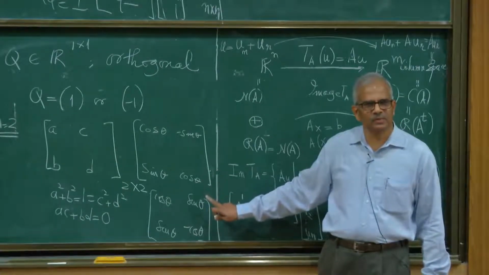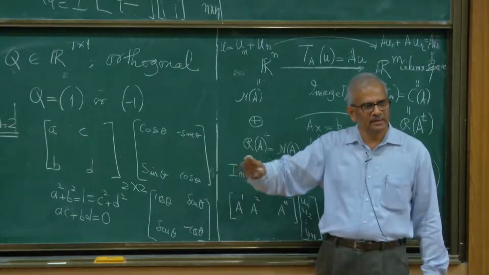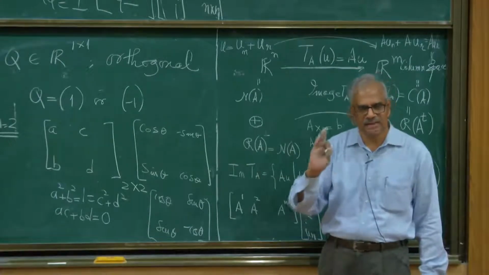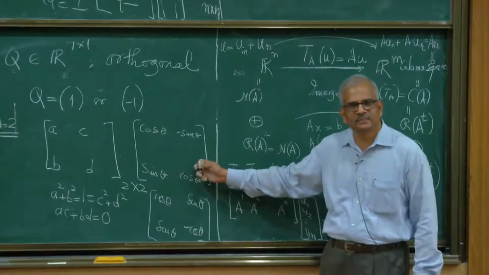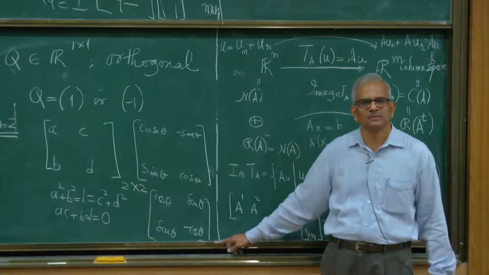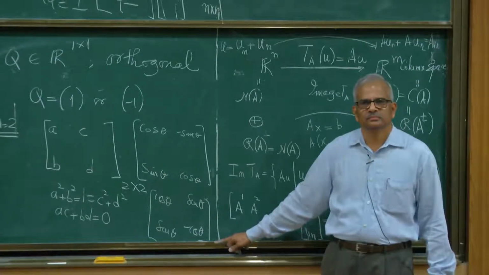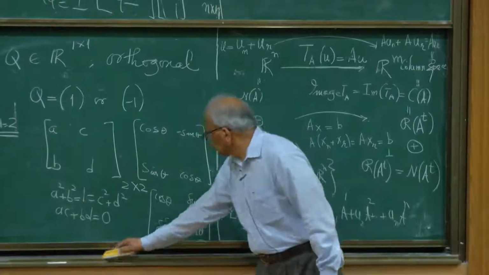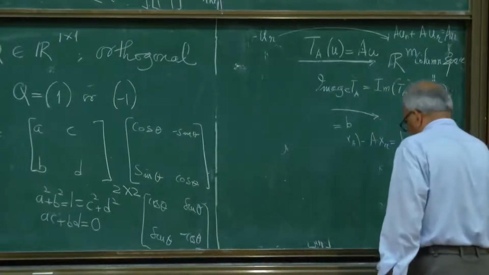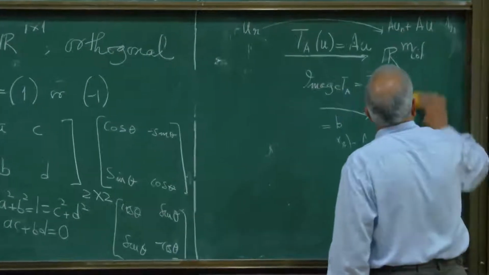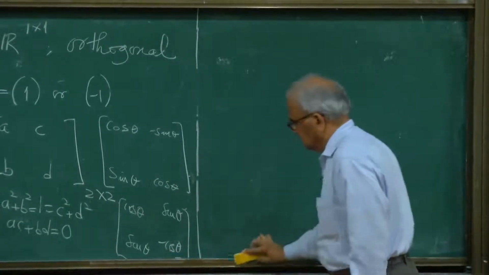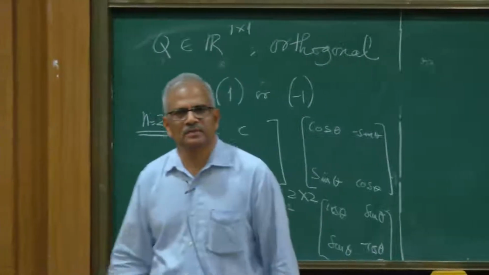Think of the linear transformation from plane to plane, which takes a vector and rotates it in anti-clockwise direction by angle theta. The matrix of that linear transformation is exactly this. This is a small exercise you must have done. What does the second matrix represent? That also represents a geometric operation.